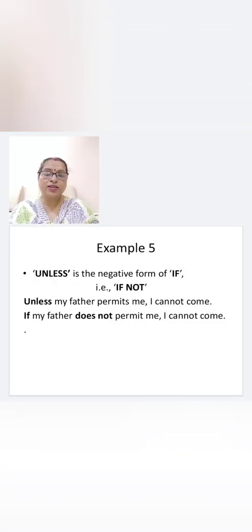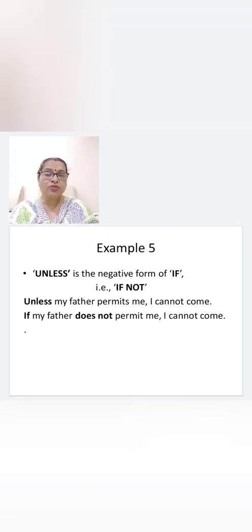Let us see the next example. Unless is the negative form of if. That means if not. How? Let us understand with the help of an example. Unless my father permits me, I cannot come.